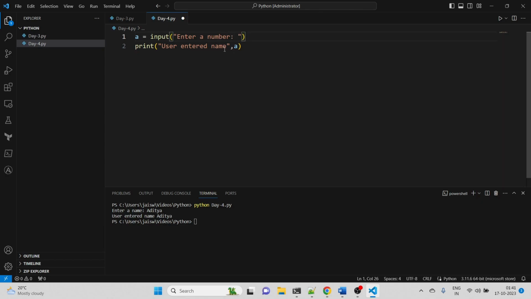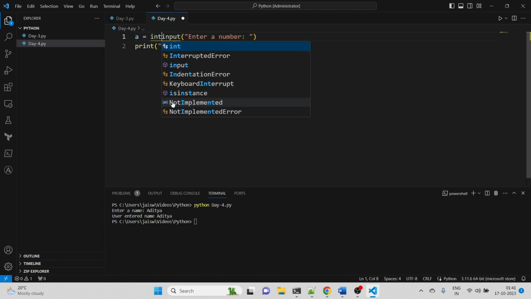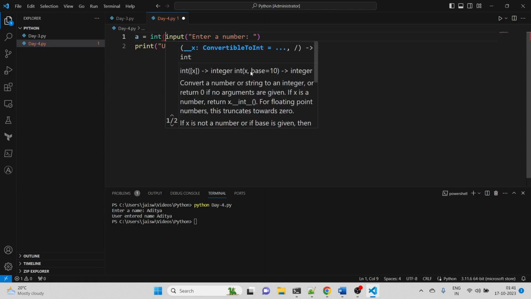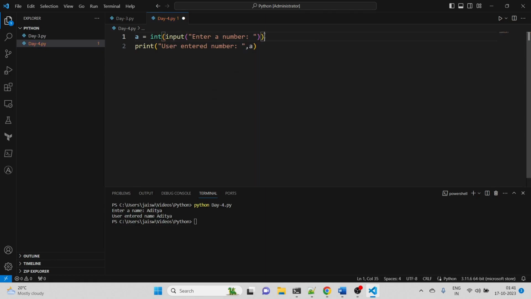And here I can put user entered number. Now, to make sure that we are taking integer format input, we can use the int function in this format, int, and we close it here. Now if I save this file and run it again, enter a number, let's say I write 34, enter, and it says user entered number 34.